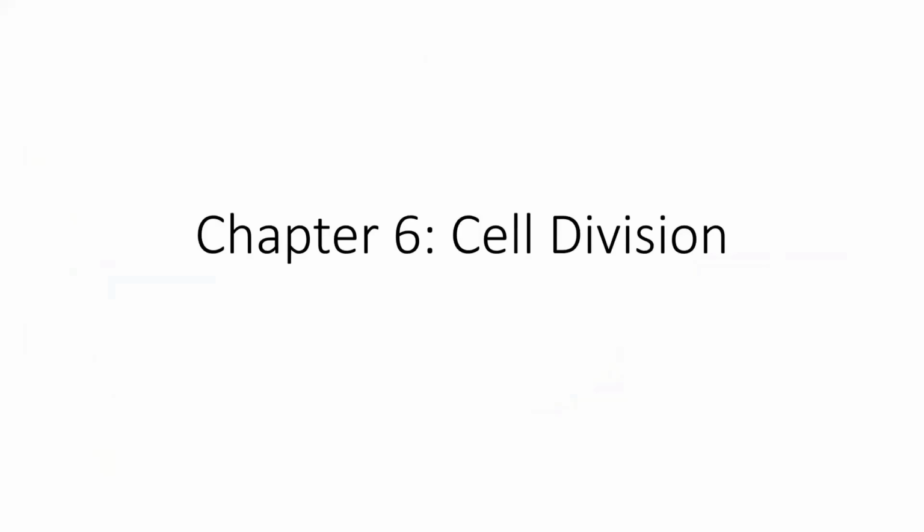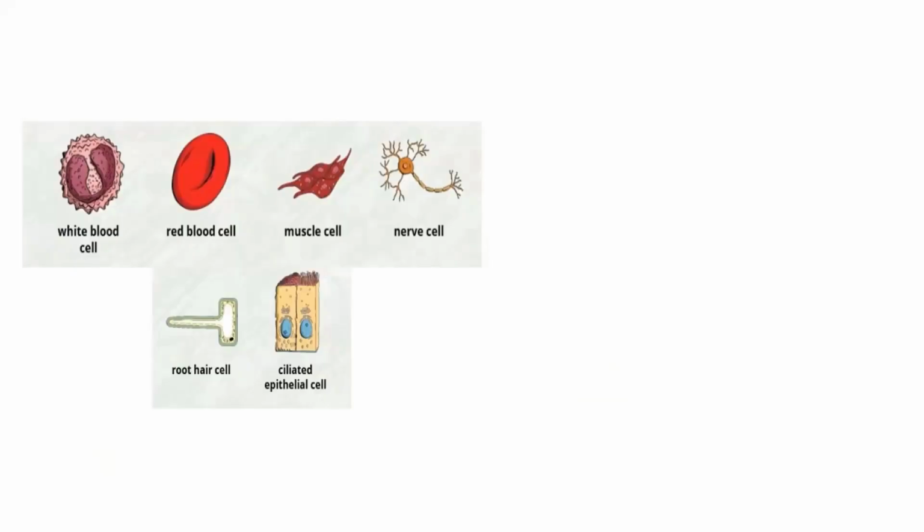This chapter is about cell division. Basically, all the cells in our body, whether they are cells from the immune system, from transport, from muscles, from the brain, from hair, from skin, from any body part, are basically called autosomal cells. The cells of the body.